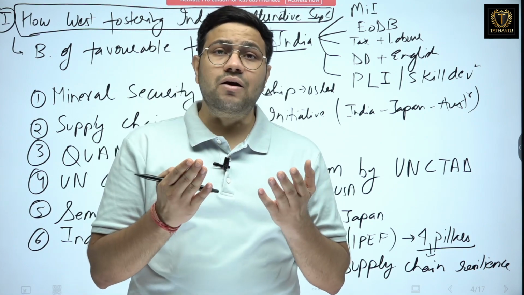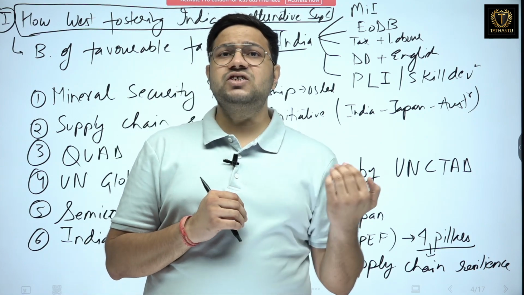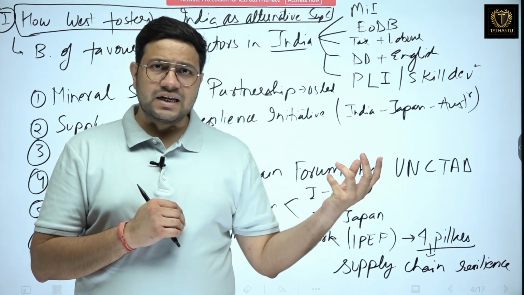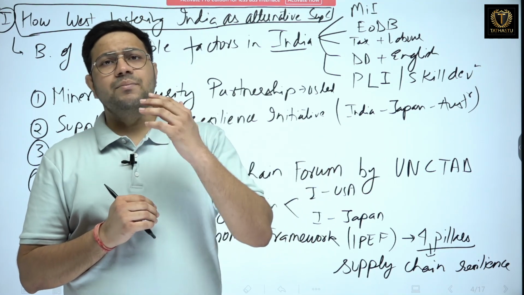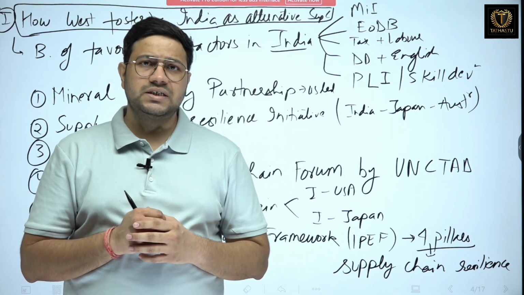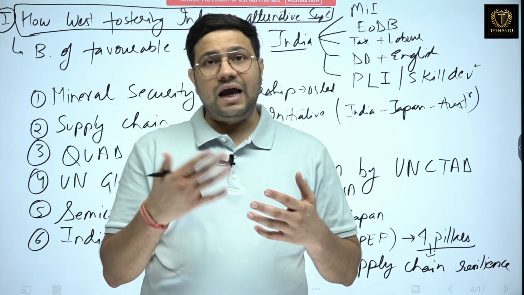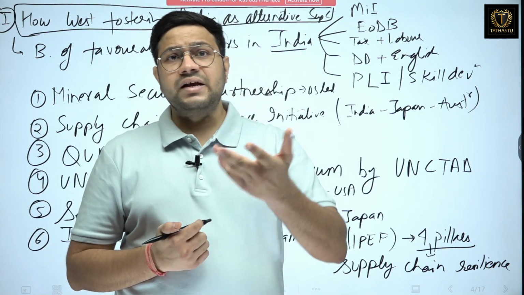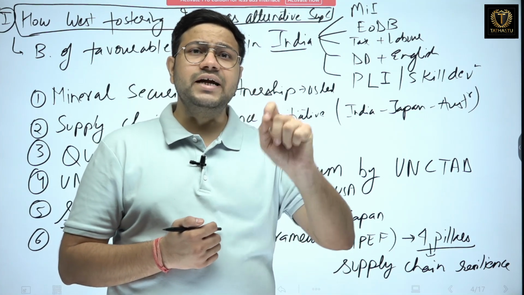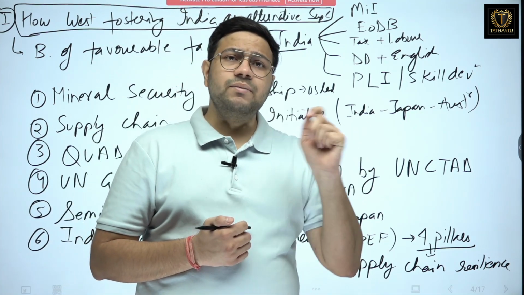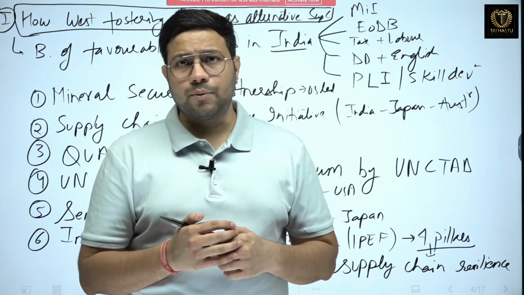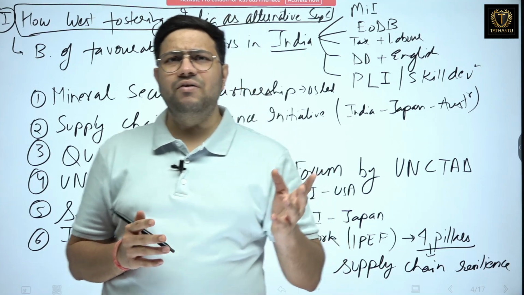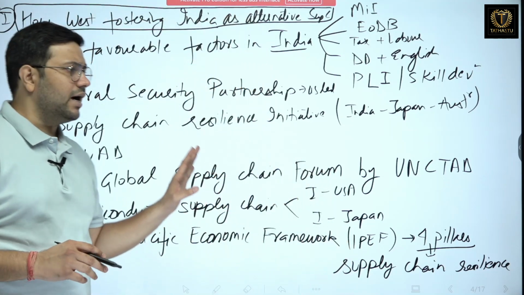Next, these people are also English speaking. In China, they are mainly Mandarin speaking, and very few are English speaking. But in India, we have a huge population which speaks English, thanks to our education system. Next is production linked incentive. It is a government initiative where they help the production. Next is skill development, and so on and so forth. There are many favorable factors in India. I hope this is clear.